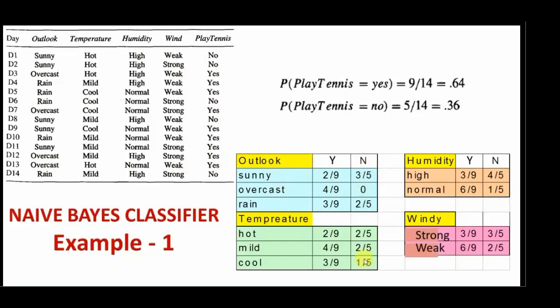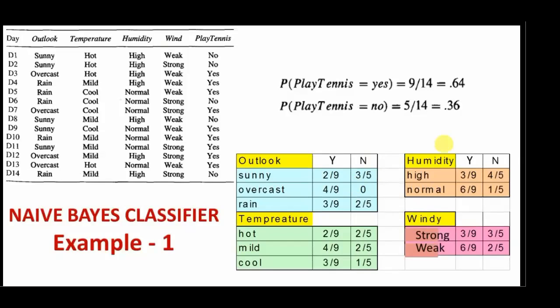Similarly, we need to calculate the conditional probabilities of all the attributes and the possible values of those attributes. So this table shows how we can calculate the conditional probabilities. You can pause the video for a minute and try to calculate them. If you find any difficulty, put it in the comment box so that we can address those things at a later part.